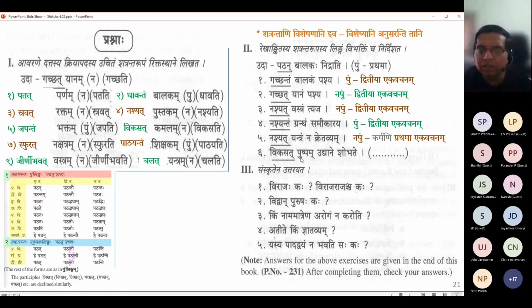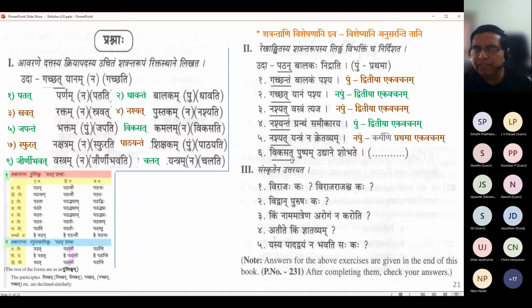Now, look, let us get the Vakyartha first in the mind. Forget the Vikasat part alone. Just say Pushpam Udyane Shobhate, shines. So the question that comes, to do the prakriya, the questioning prakriya, is Kim Shobhate or Kaha Shobhate? Here it is Kim Shobhate. What shines? Pushpam Shobhate. Okay, the flower shines. So the subject is Pushpam, the kriya is Shobhana kriya, and the location is Udyana. And what type of Pushpa? Vikasat Pushpam. Okay, that is the Shatranta, the blooming flower.